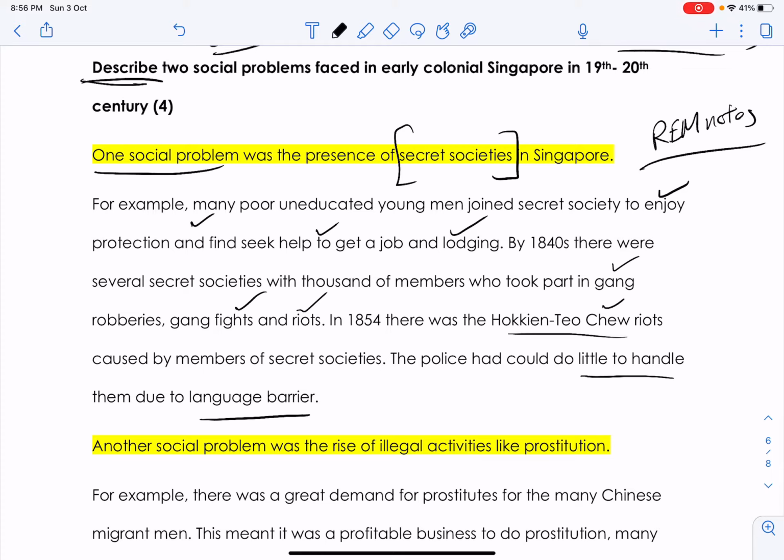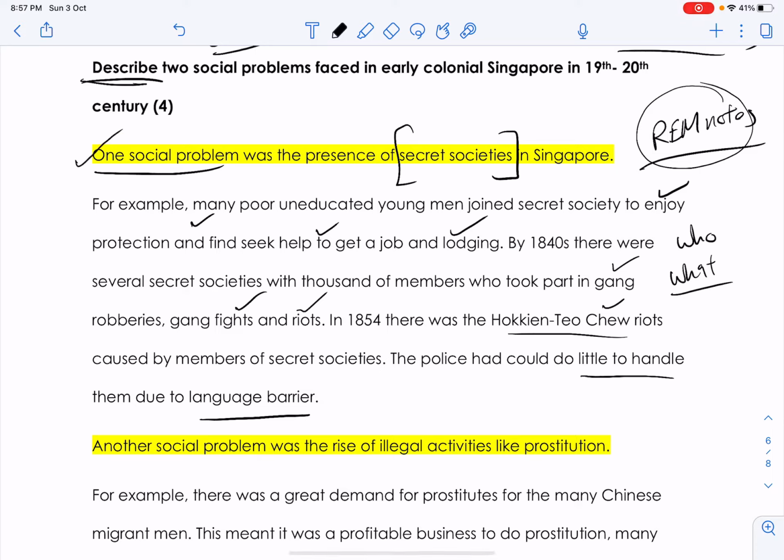Okay, just tell me who the secret societies are. What did they give to the people? You can write the 5W1H type of things. So who are they? What did they do? What are the problems? Right? And basically that's about it. Who are they? What did they give to the people? And what did they cause in the streets? All these can be found inside your RAM notes. I gave you one whole list of the details about secret societies. So don't need any explanation.